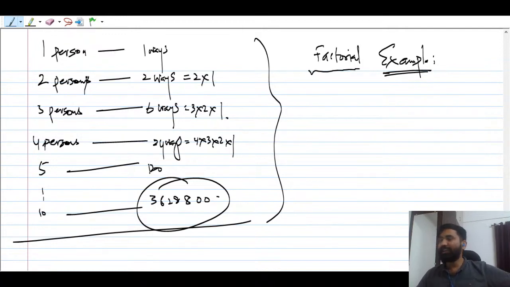So you have to be very careful about the number of objects in the system. How many objects are there?